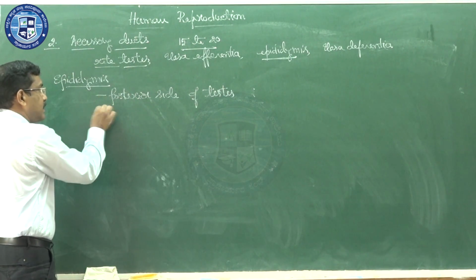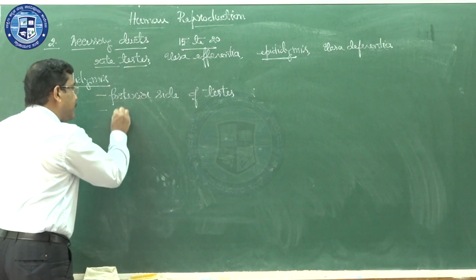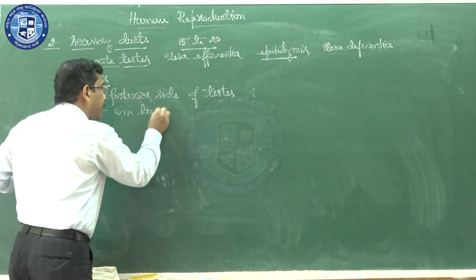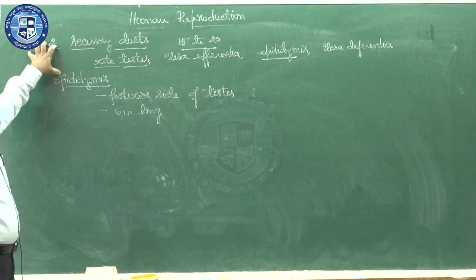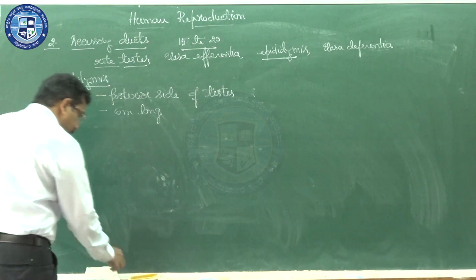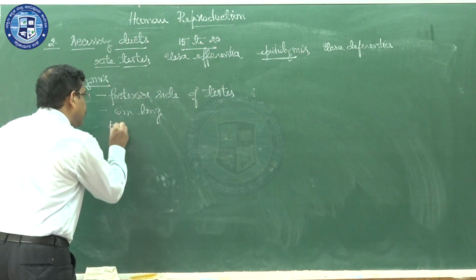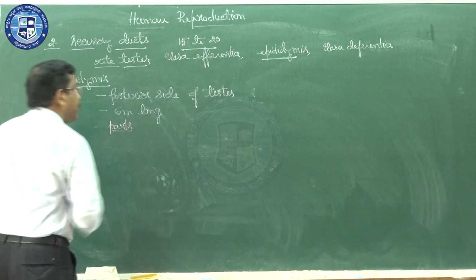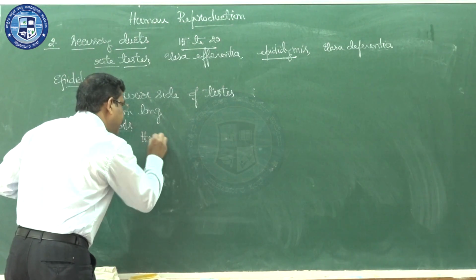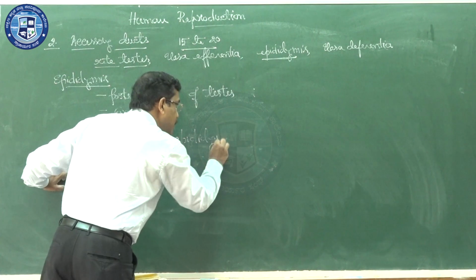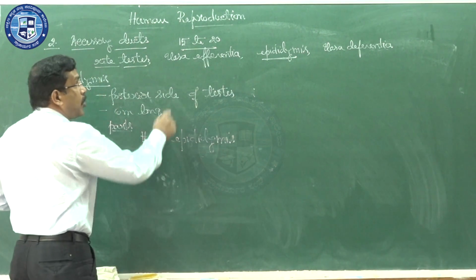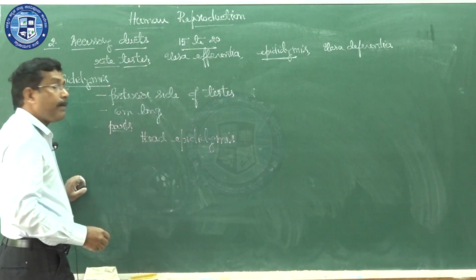What is the characteristic feature of this epididymis? Epididymis is a 6 meter long structure. The longest accessory duct of the male reproductive system is nothing but the epididymis. This epididymis will have parts. The parts of the epididymis are the head epididymis, which is formed by the joining of all vasa efferentia.